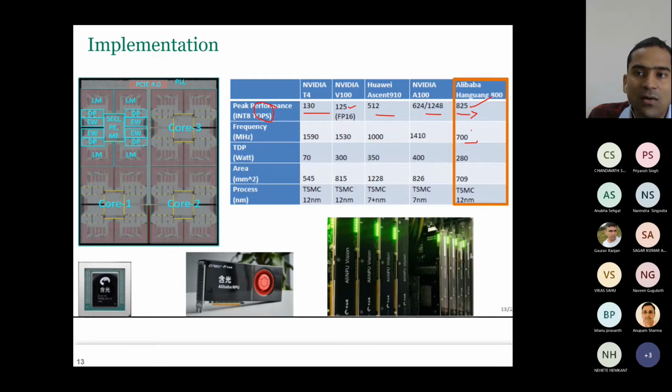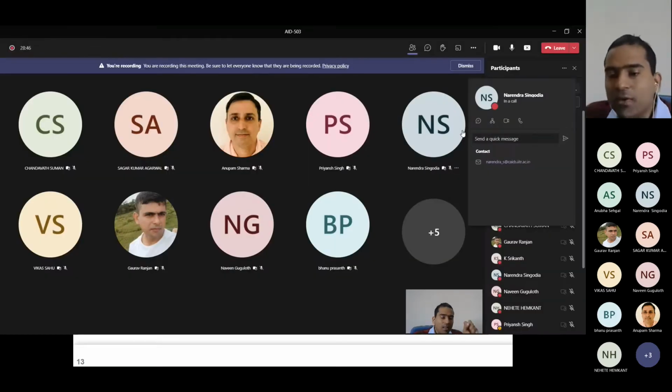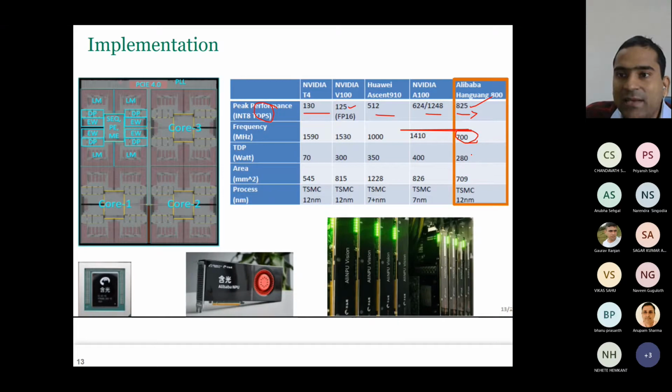This is the frequency. Another thing you observe is that the frequency is kept low on purpose, because it's all about saving energy. The TDP is also not very high, just 280, which is comparable to this GPU. Area is very reasonable, 700, and it is designed with TSMC 12 nanometer.